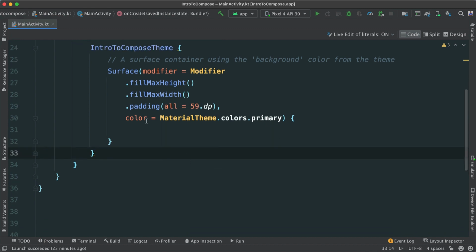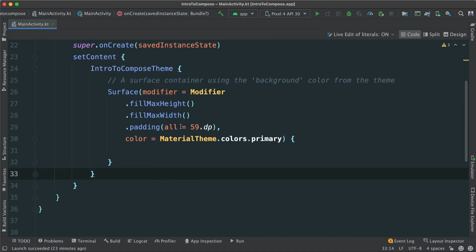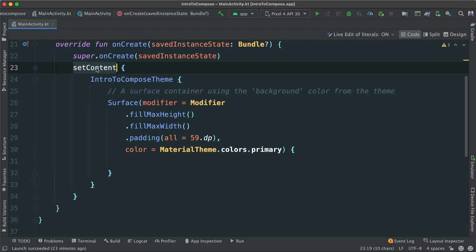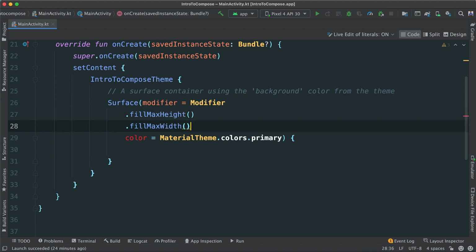So the first thing I'm going to do here inside of our set content, we are passing, of course, the compose theme, and then we have a surface we talked about is taking over the entire screen at this point because we have max height and max width. We add some padding, and at this point, let's just get rid of that because we're not going to need that. Of course, then forget our comma there.